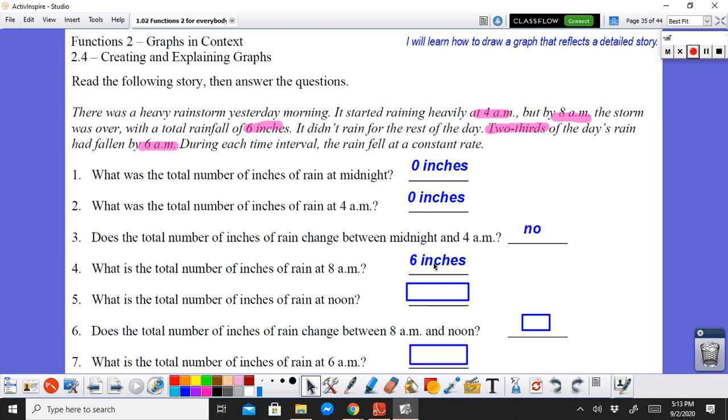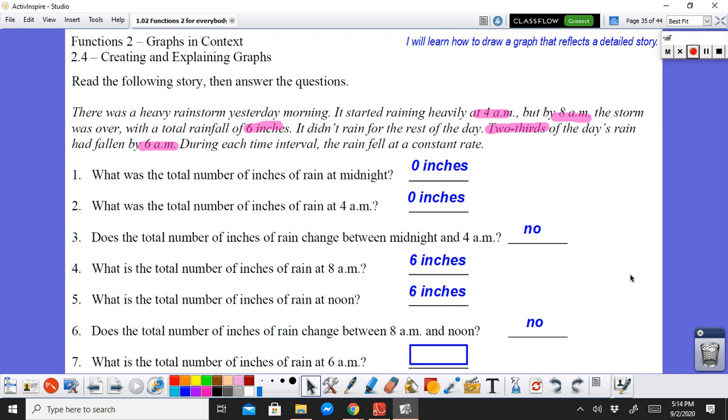What is the total number of inches of rain at noon? The rain stopped at 8, so by noon time, 12 p.m., that still should be 6 inches because there's no more rain. Does the total number of inches of rain change between 8 a.m. and noon? It stopped at 8 a.m., so all the way to noon, do you think there were changes? There shouldn't be any change, right? So it should be a no. Yay. Okay, moving on.